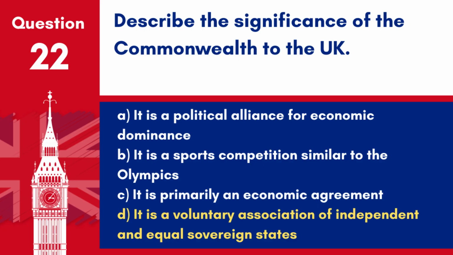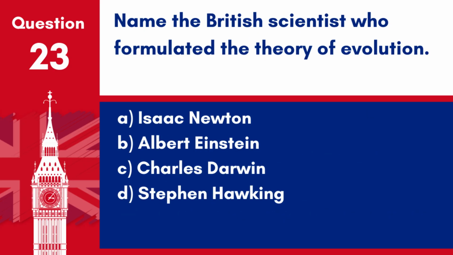Answer: D. It is a voluntary association of independent and equal sovereign states. The Commonwealth signifies a voluntary association that promotes values such as democracy, human rights, and development among its member states. Question 23. Name the British scientist who formulated the theory of evolution. A. Isaac Newton. B. Albert Einstein. C. Charles Darwin. D. Stephen Hawking.